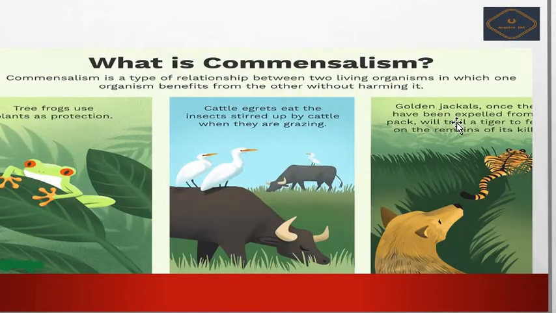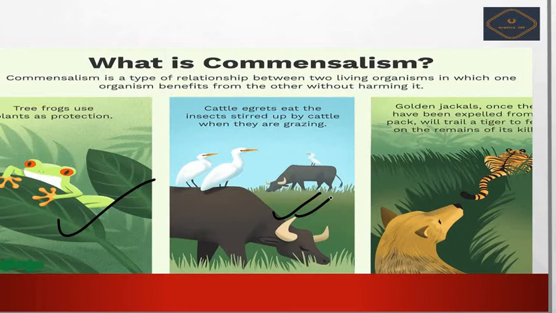So we'll move further. Commensalism, here is your picture. The frog has climbed on the tree leaf. Is that tree getting harmed? No, there is no harm for it. Now you can see in this figure also, cattle egrets eat the insects strayed upon the cattle when they are grazing.